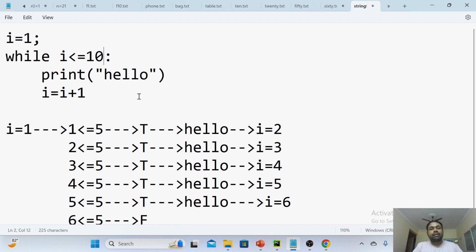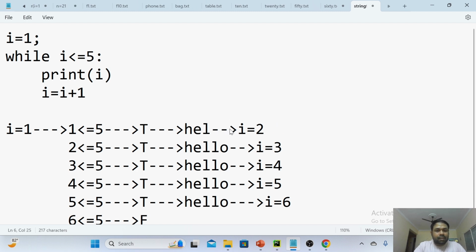So my question is, instead of hello, if I am writing I, what will happen? This is my code now. What are we going to get as output? So let us come back here. 1 is less than or equal to 5, true. At this time, what am I asking to print? Don't print hello. Instead, I am asking you to print I. What is the I value now? 1. That 1 will be printed. After that, I equals I plus 1, I becomes 2.